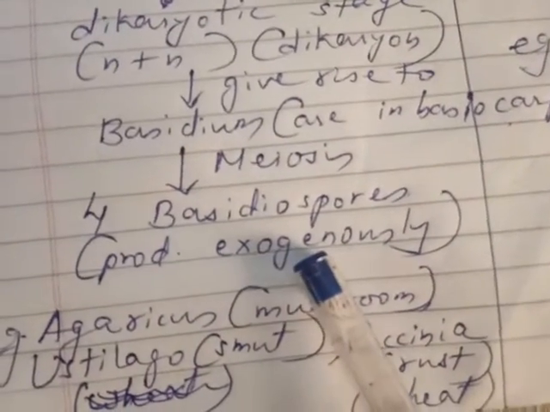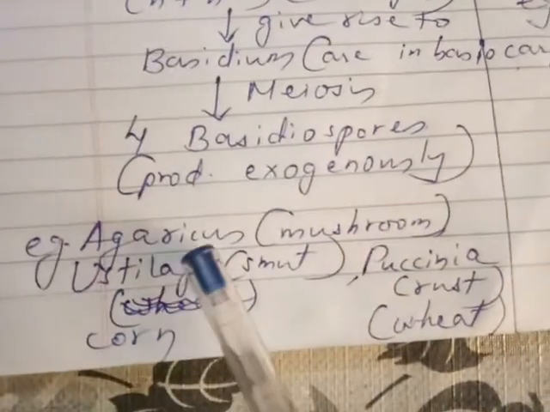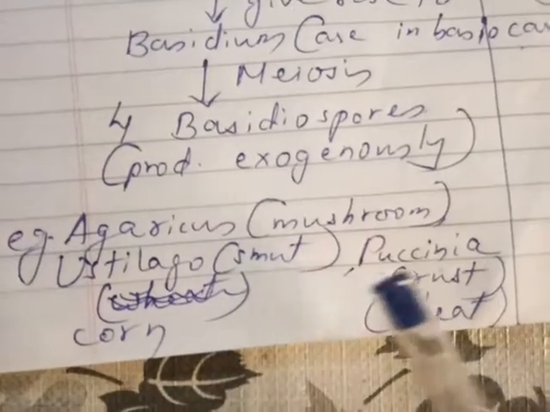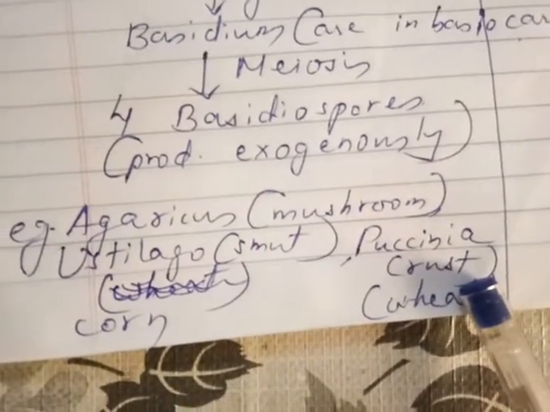It produces them exogenously, outside. Examples are Agaricus, that is called mushroom, Ustilago, which causes smut disease, and Puccinia, which causes rust disease. Next one, that is Deuteromycetes.